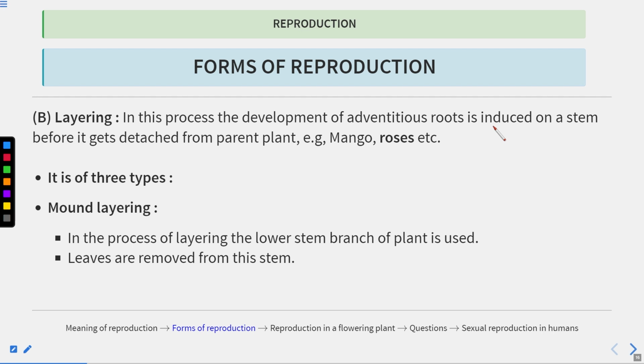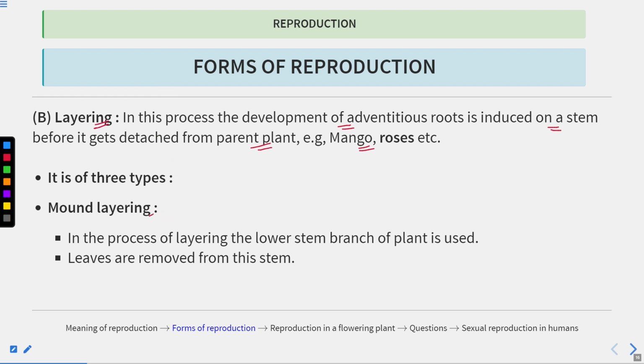Next method is layering. In this process, the development of adventitious roots is induced on a stem before it gets detached from the parent plant. This kind of layering is seen in mango and roses. Clear? Now again, layering is of three types.